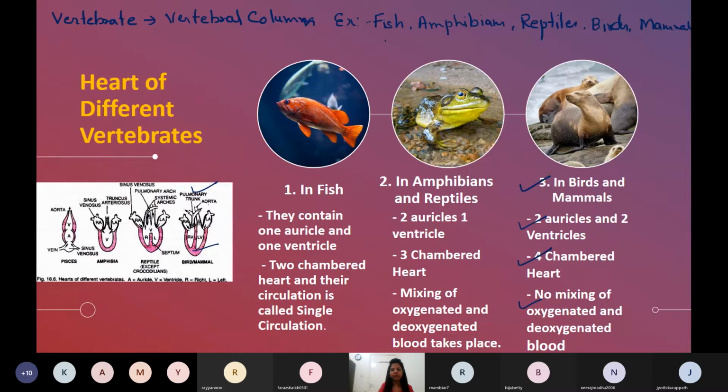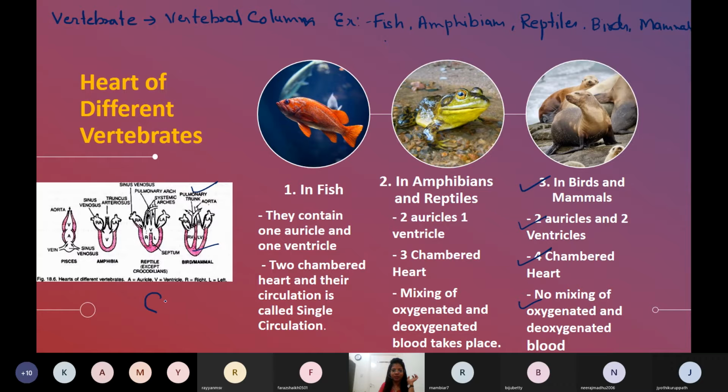Now this is the second heart, the heart of amphibians and reptiles. A frog has a three chambered heart, and a reptile has a 3.5 chambered heart. Crocodile we will discuss later. This is the picture of a reptile. Reptile has two clear-cut auricles, but the septum in the ventricle is not complete. So I say it is 3.5 chambers.